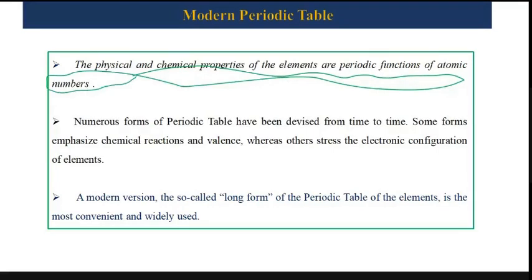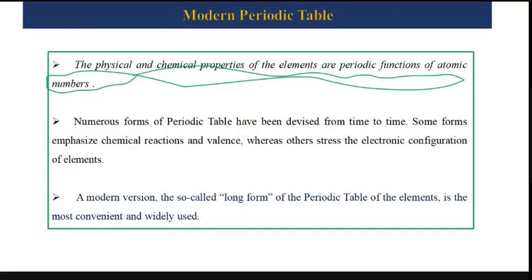The physical and chemical properties of the elements are the periodic functions of atomic number. Mendeleev had said atomic mass. So the basic difference between Mendeleev and the modern periodic table was this: the physical and chemical properties of the elements are the periodic function of atomic mass, this was the statement for Mendeleev. However, Moseley said that no, these properties are the periodic function of atomic number.